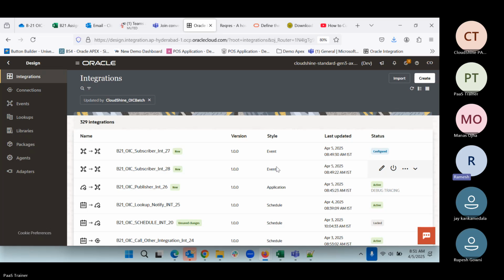You mean before deactivating, you have published one event, and this time we have deactivated this one. That's what you're talking about. So once you reactivate it, because the publisher was successful, will the published one not be picked?